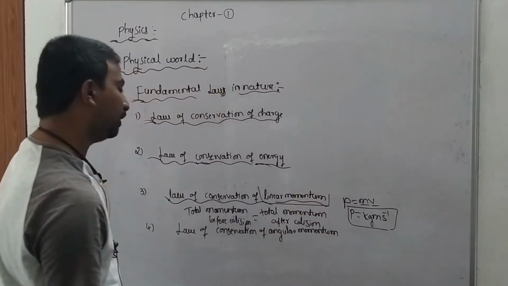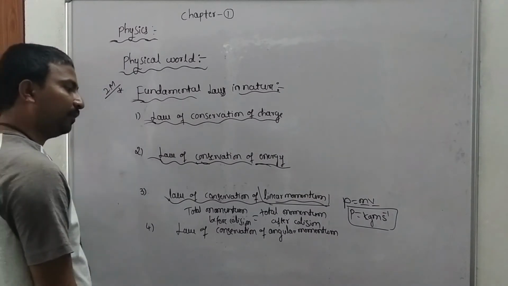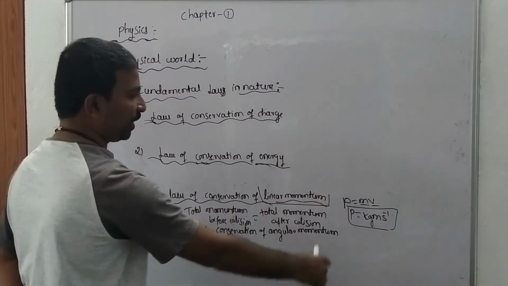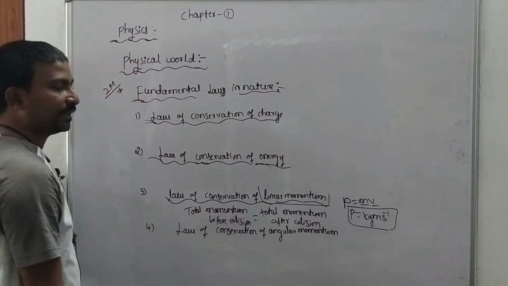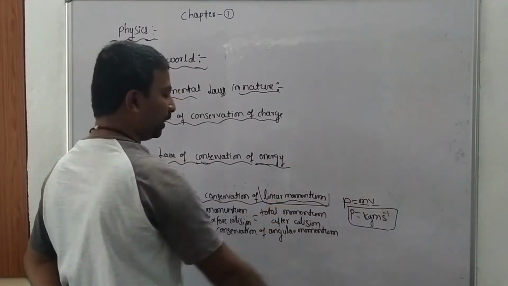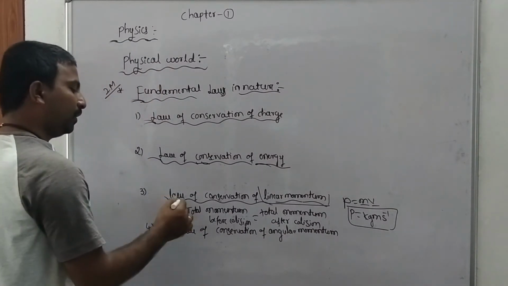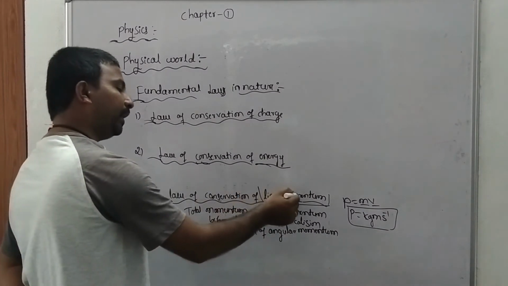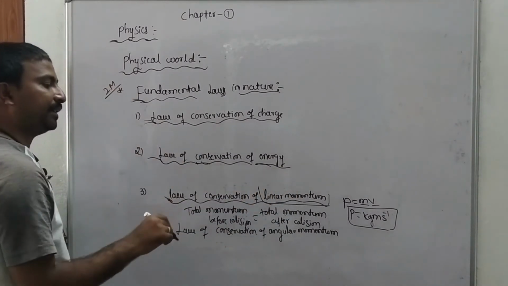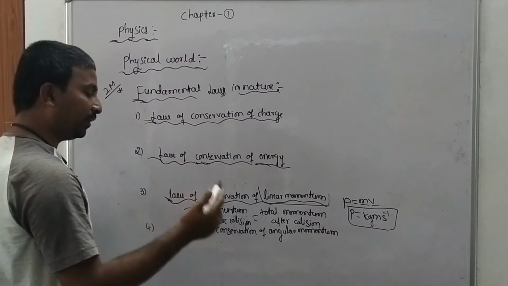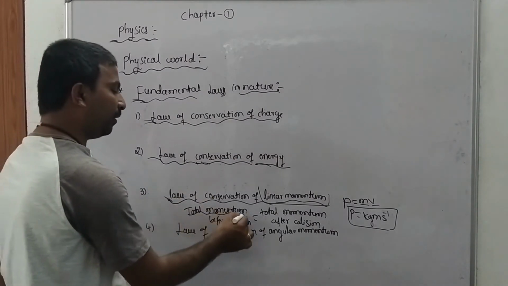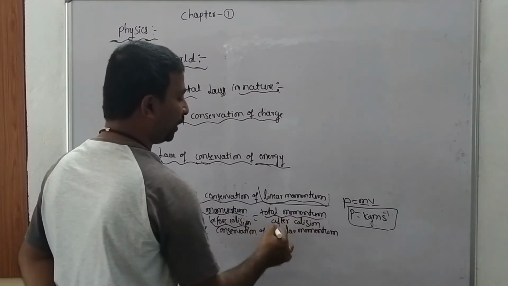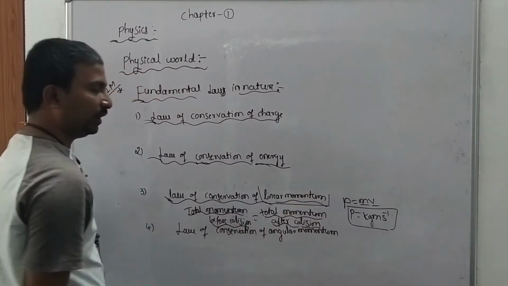Once again, what is the statement of the law of conservation of linear momentum? Momentum is the product of mass and velocity, and the SI unit of momentum is kg meter per second. The total momentum of an isolated system remains constant, or in other words, total momentum before collision must be equal to the total momentum after collision.